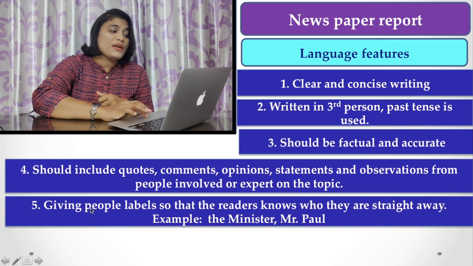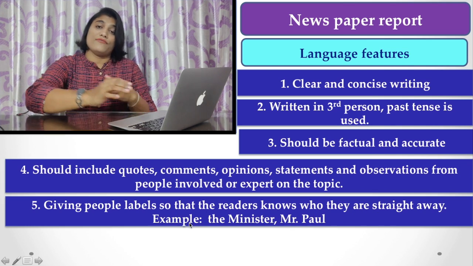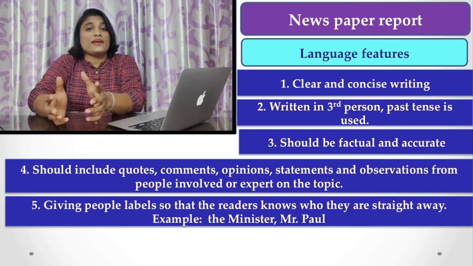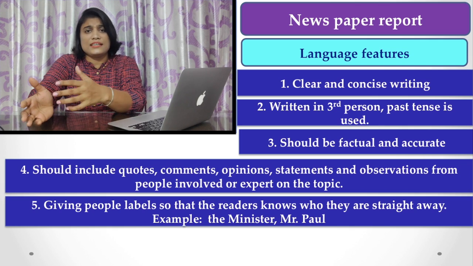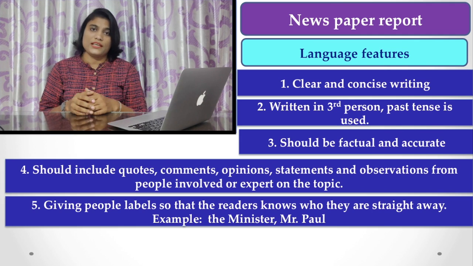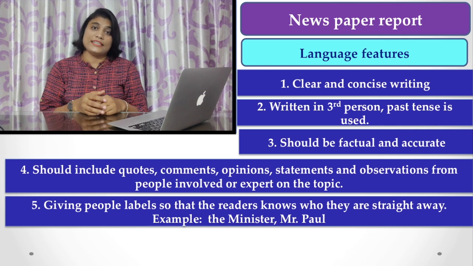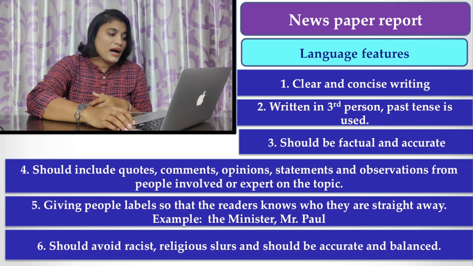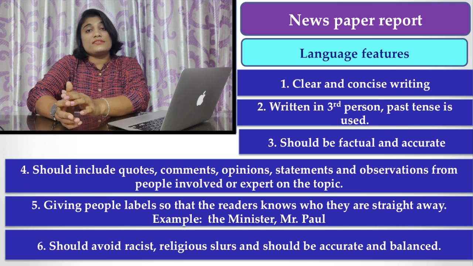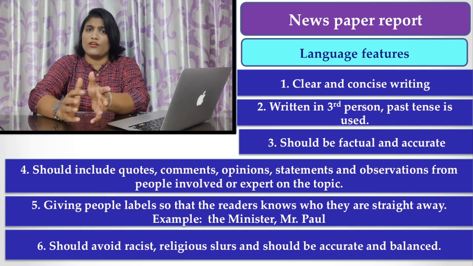Now, give people labels so that the reader knows who they are straight away from the beginning. That is, you have to say the minister, Mr. so-and-so, or chief minister, or secretary, or police commissioner Mr. so-and-so. You have to label them as per their position or designation. Now, one thing you have to keep in mind, you never make any racist or religious statement there. This is not good for any type of report all over the world.